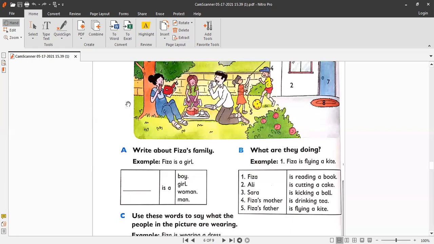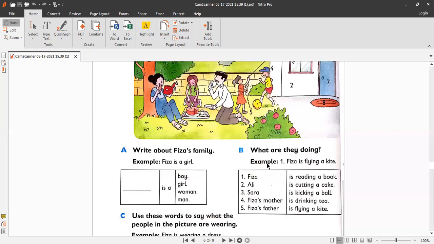So you can write the sentences in this way, and the second option is to draw the lines here and then give a number to your sentence. Number 1, Fizza is a girl, write it here. Number 2, Sarah is a girl. Number 3, on the third line, write, Ali is a boy. Number 4, mummy is a woman. And number 5, write daddy is a man. Okay, this is very easy, right? So write it very neatly, guide the sentences.